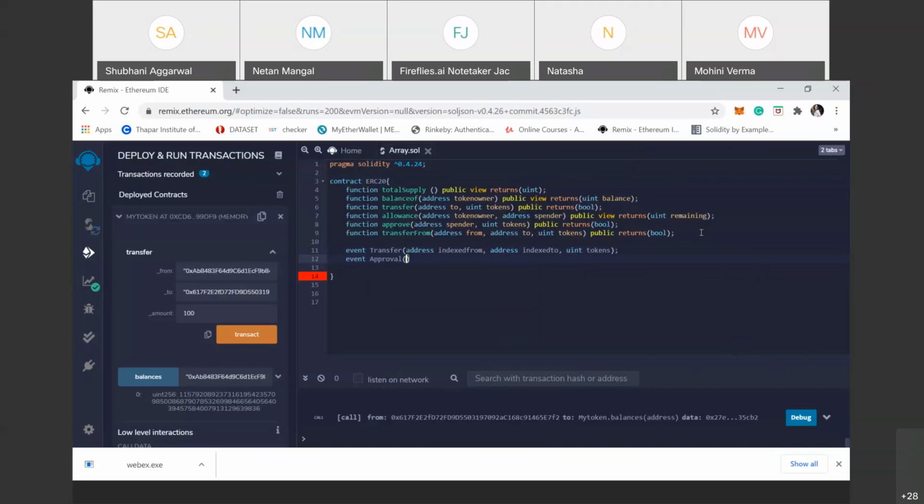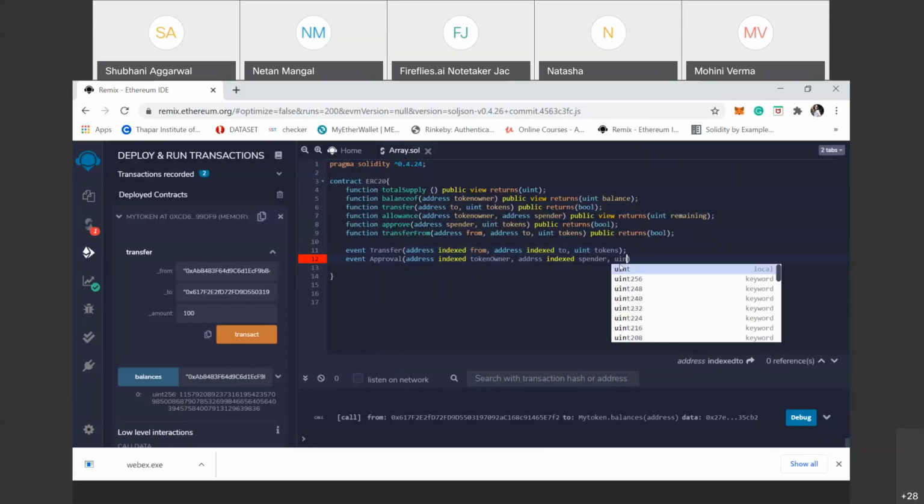So here what we want to store on a blockchain is address indexed from, address indexed spender, this one token. So here is your tokens.